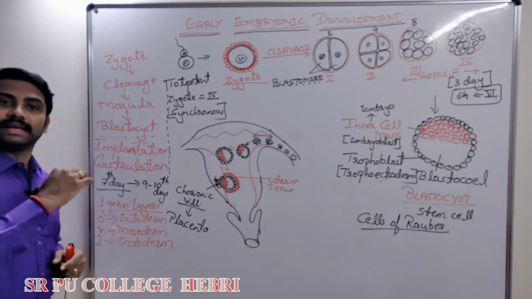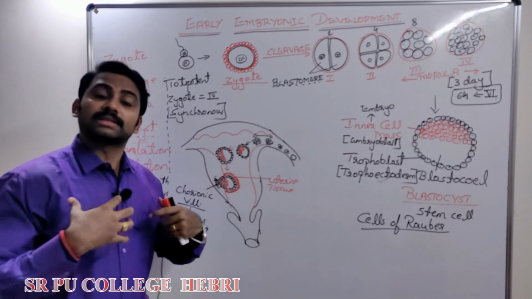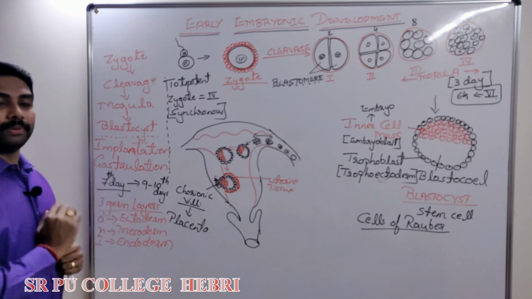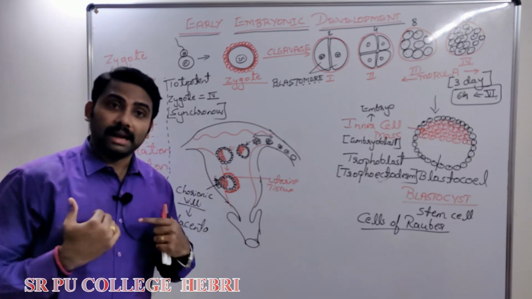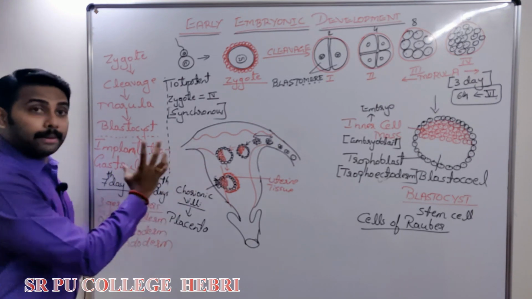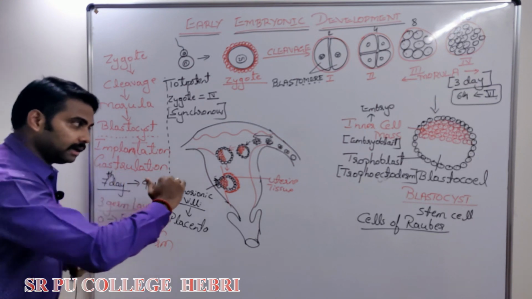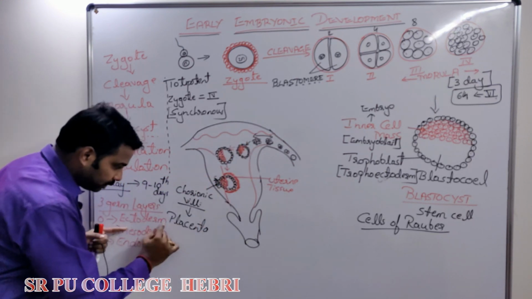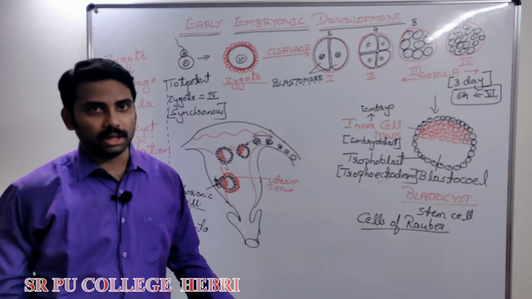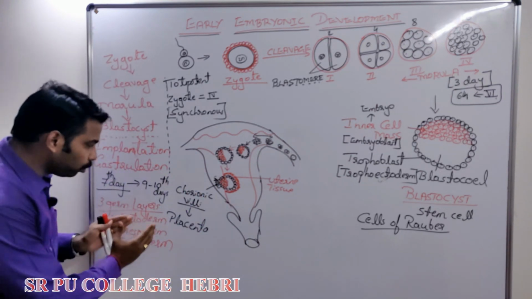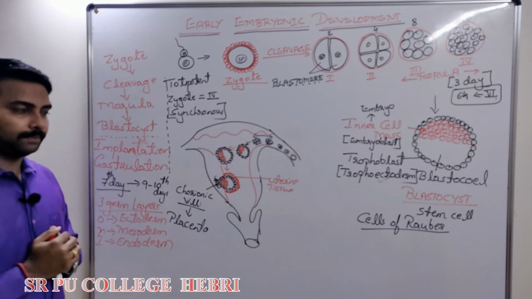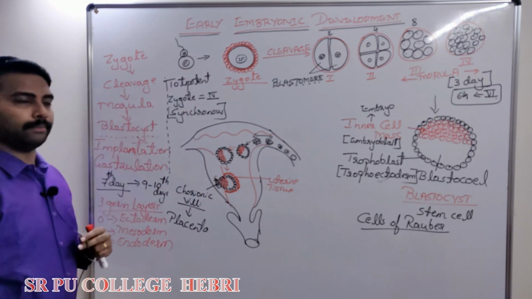The endodermal cells develop into my lungs. Some epithelial cells of the body and some glands of the body will develop from endoderm. Dear students, what I am trying to tell you here is that the 3 germ layers are found during the embryonic stage. Later, as the baby grows, the 3 germ layers only develop into different tissues and organs of the body. Every tissue and organ of ours originates from these 3 germ layers. This is an important area for NEET. Is that clear? This is all about early embryonic development.